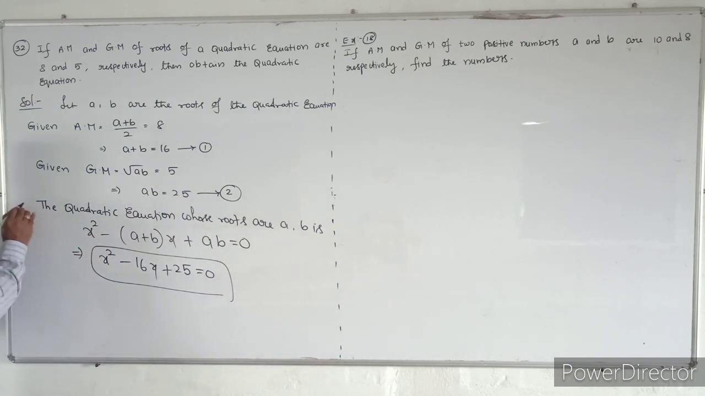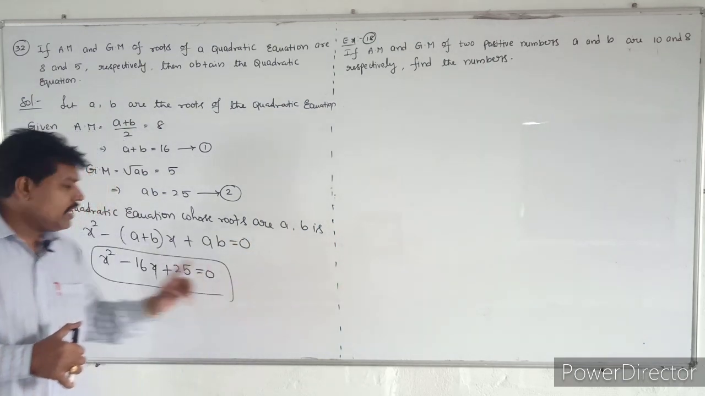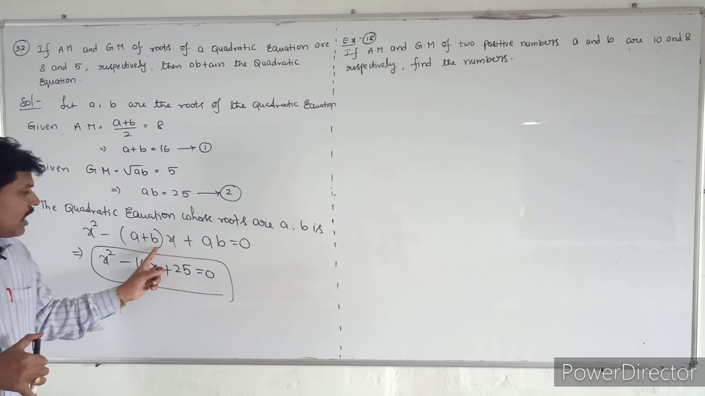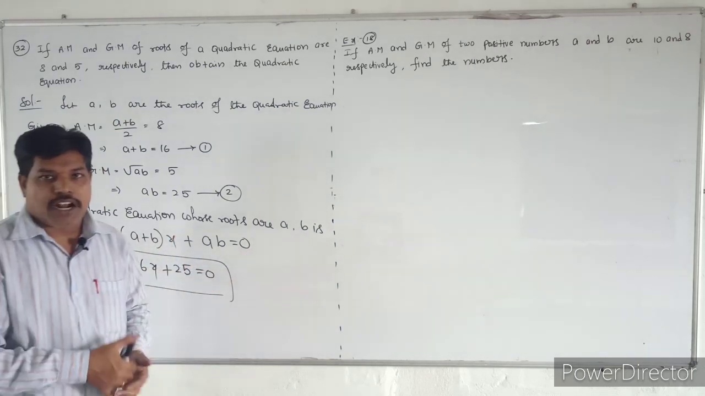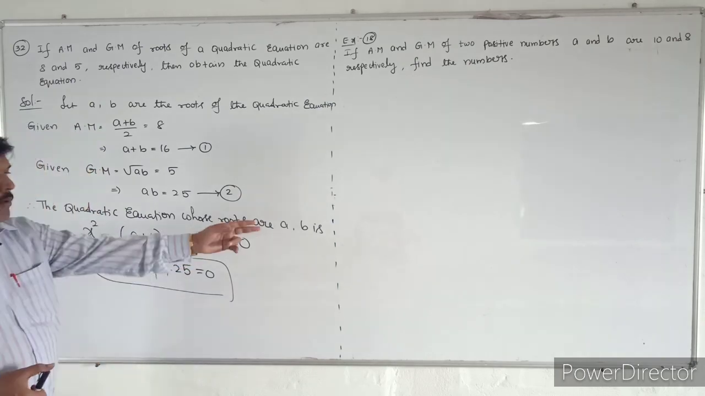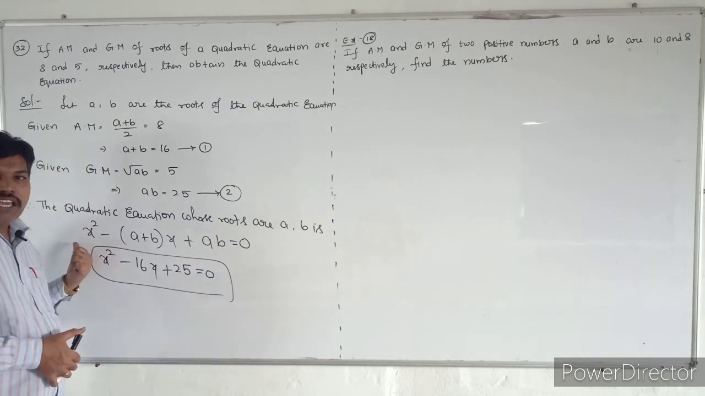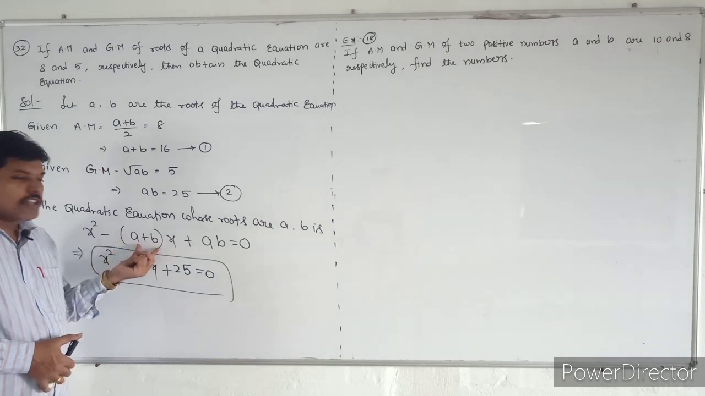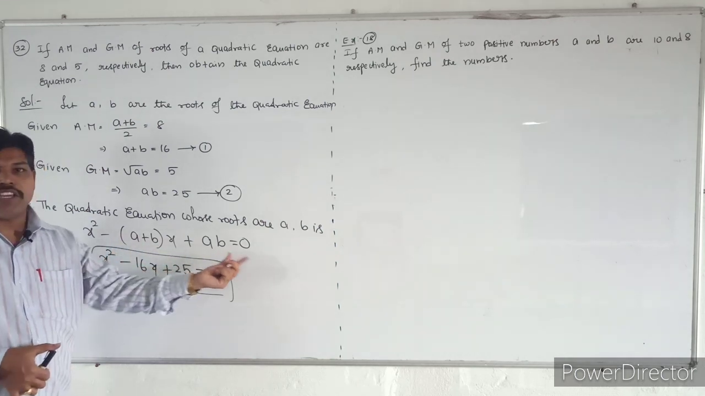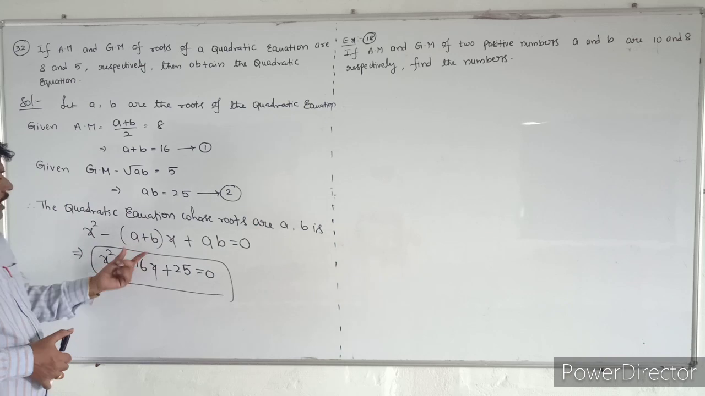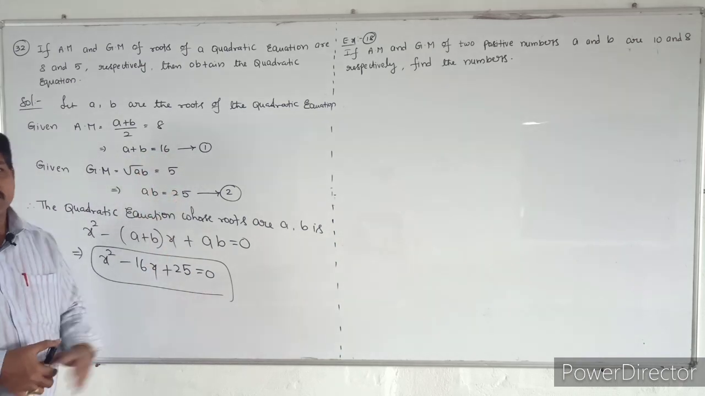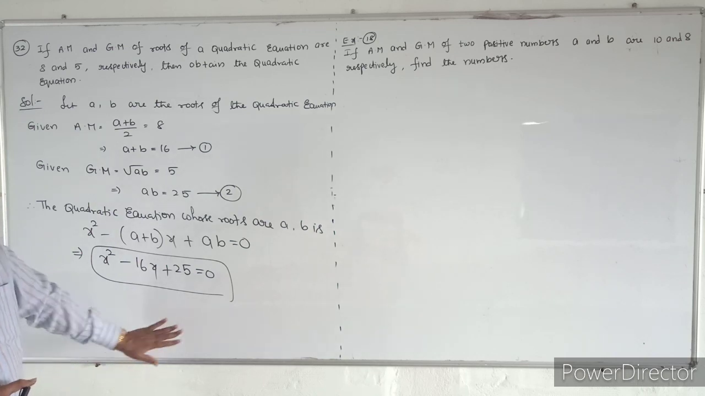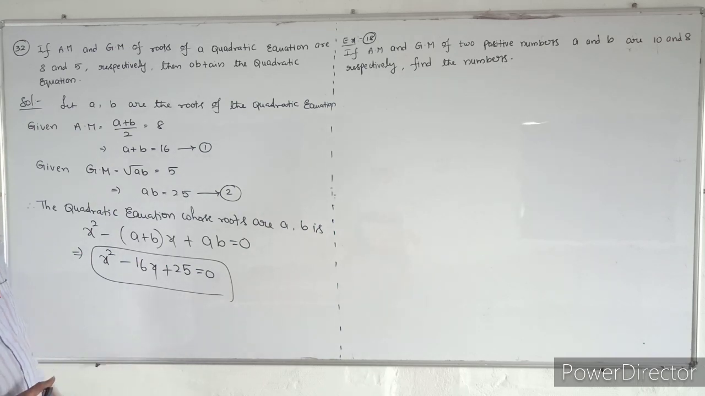Already we know the condition: the quadratic equation whose roots are a, b is x square minus (a plus b) into x plus ab is equal to 0. In the bridge course we are already given this equation. So if a, b are the roots, then the quadratic equation is x square minus sum of the roots into x plus ab is equal to 0. So a plus b, we already know, is 16 and ab value is 25. Just replace the values, you will get the quadratic equation.